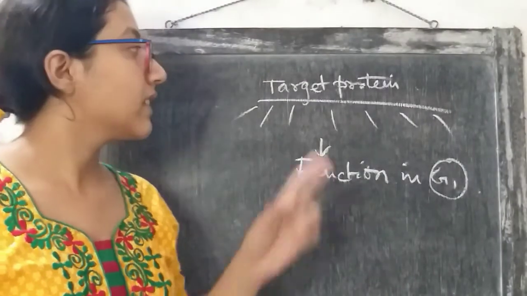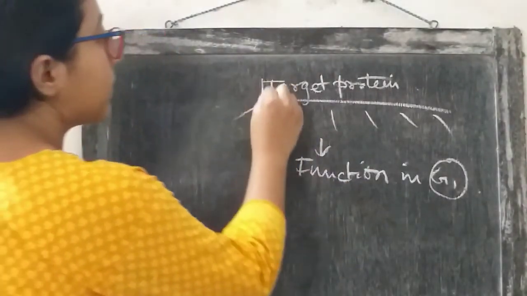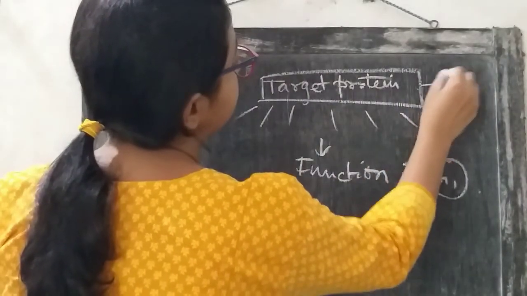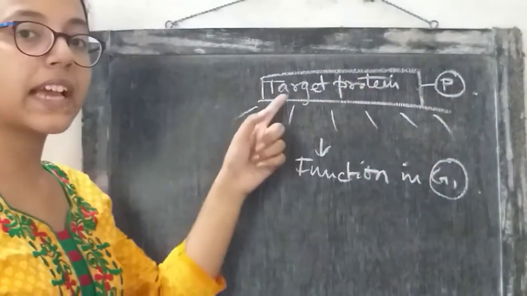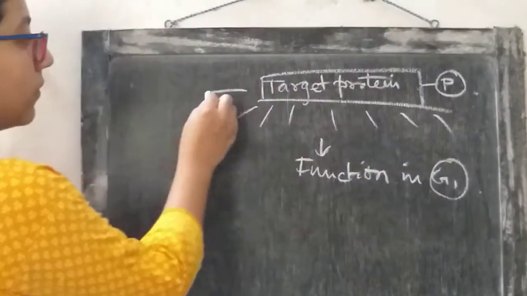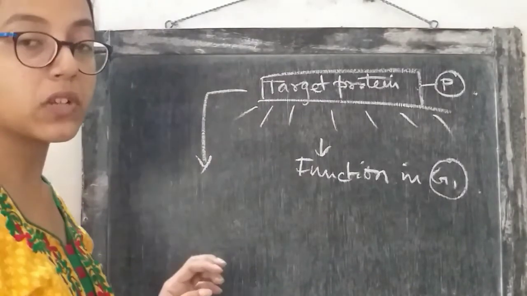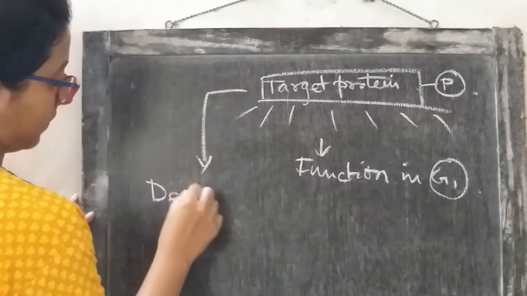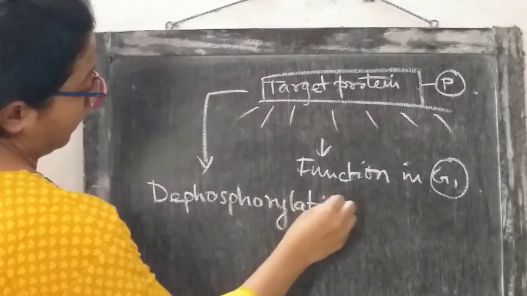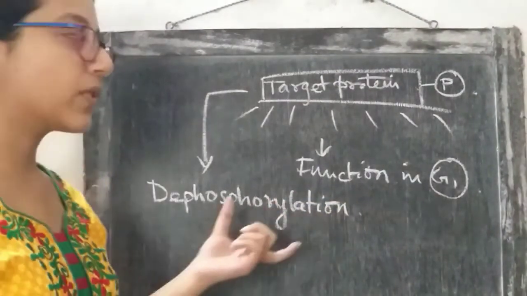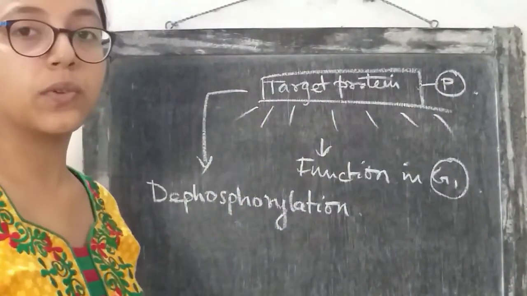So we have seen that this target protein was activated by phosphorylation, right? So the target protein was initially phosphorylated. By removing the phosphate group, the target protein can be deactivated. So one mechanism of inactivation of target protein might be dephosphorylation. Dephosphorylation can be a method of inactivating the target protein, and there are other ways also, because the target